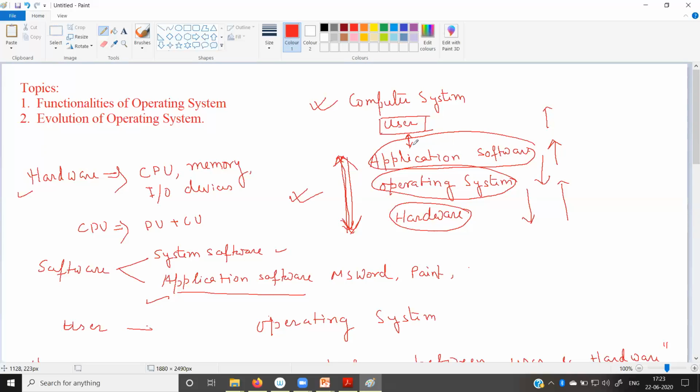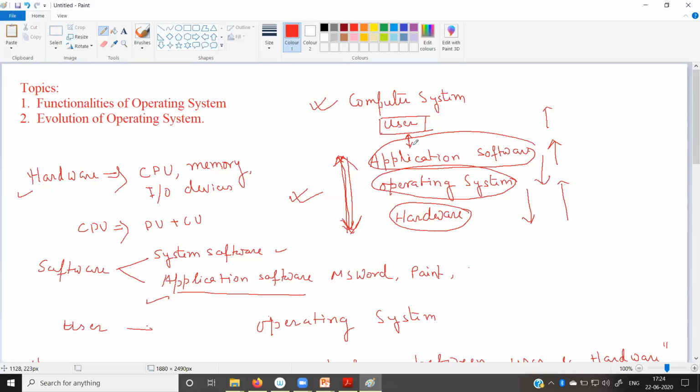Now, hardware is nothing but a collection of flip-flops, some clocks, some registers, some memory. So it is a collection of some components, and those components cannot understand any high level language, that means any language like English, Bengali, Hindi. Any language the hardware cannot understand.